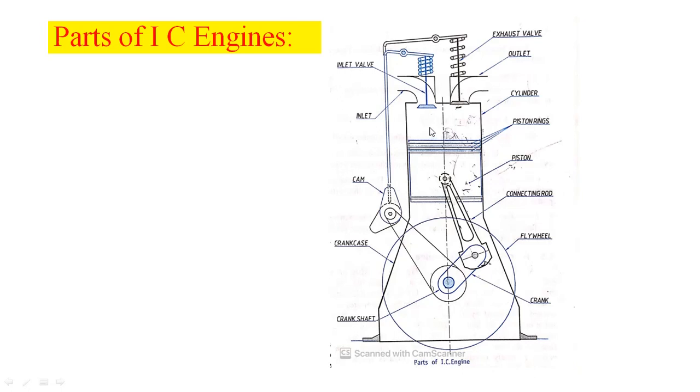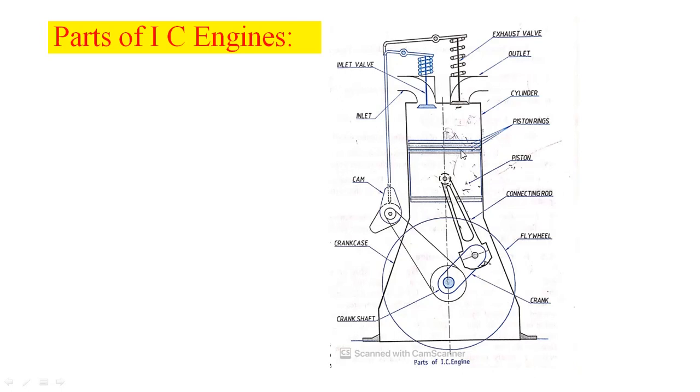The rectilinear movement of the piston is converted into rotary motion with the help of the connecting rod and the crank. The crank is a lever. It has two ends. One end of the crank is connected to the bigger end of the connecting rod. The other end is connected to the crankshaft. That is the arrangement of the crank.